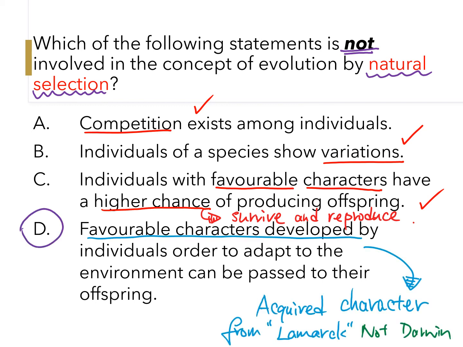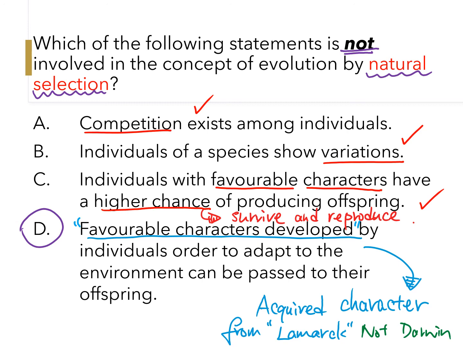It says that the favorable character developed by an individual in order to adapt to the environment can be passed to the offspring. This is wrong. First of all, the word choice, favorable character developed.